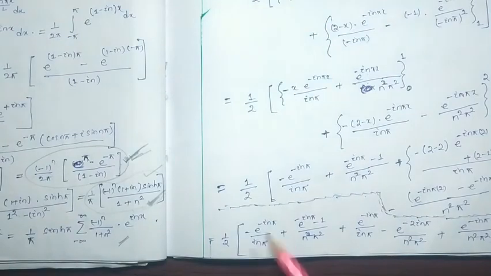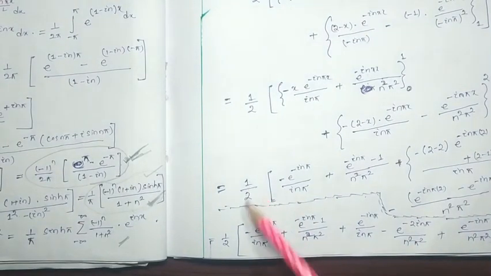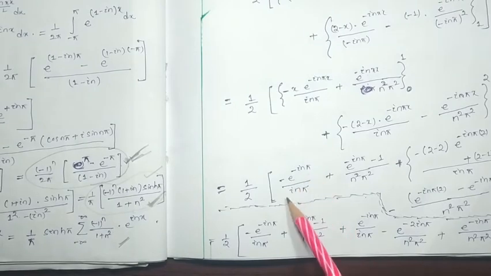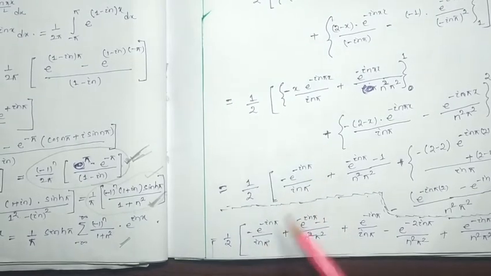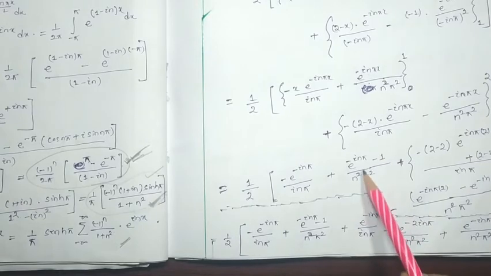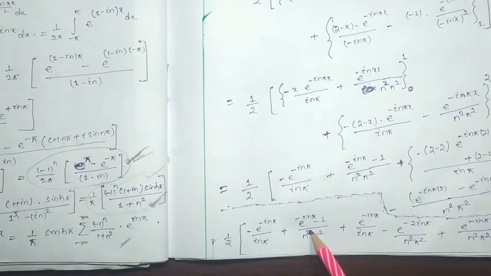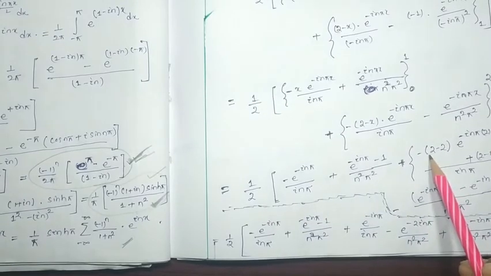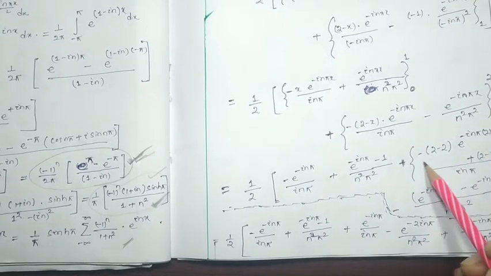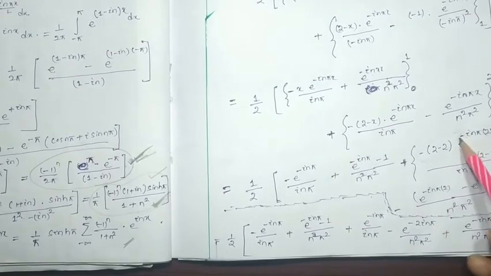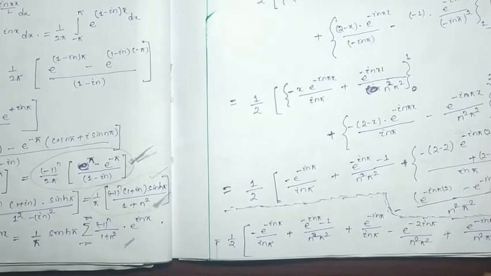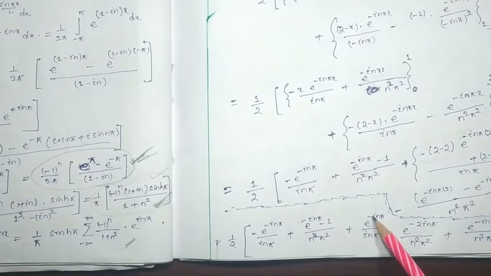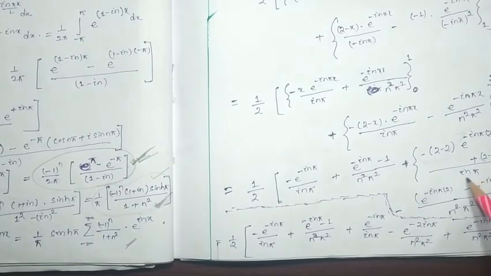So here, 1 by 2 minus e to the power I n pi by I n pi, the same term. This term I have written exactly the same. Here minus 2 minus 2 is 0, which means this term is going to be cancelled out. And this term will be 2 minus 1, which is 1. So e to the power I n pi by I n pi.